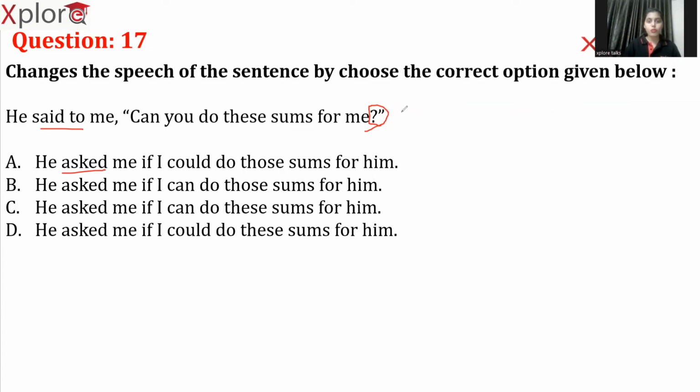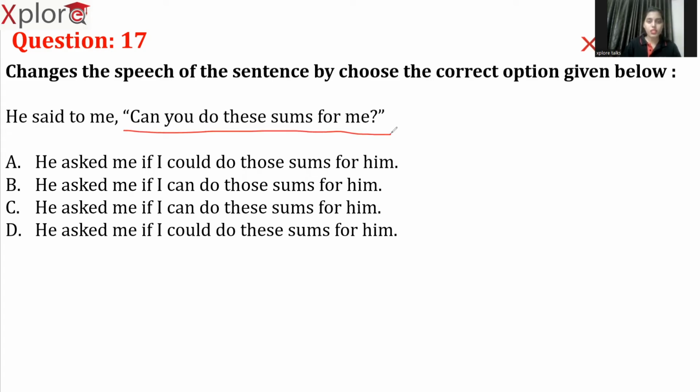Okay. So based on this punctuation mark, we got to know that he's asking. Okay, since it's a question, we ask questions, right? So based on this, we cannot eliminate any of the options given here. Now, there is next rule.